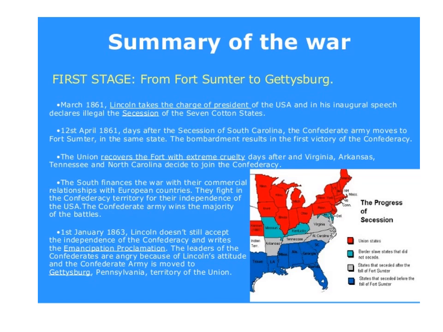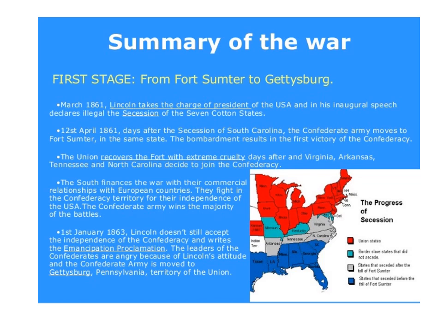The bombardment results in the first victory of the Confederacy. The Union recovers its force with extreme cruelty, days after Virginia, Arkansas, and North Carolina decide to join the Confederacy. The South finances the war with their commercial relationship with European countries. They fight in the Confederacy's territory for their independence from the USA. The Confederate Army wins the majority of the battles.